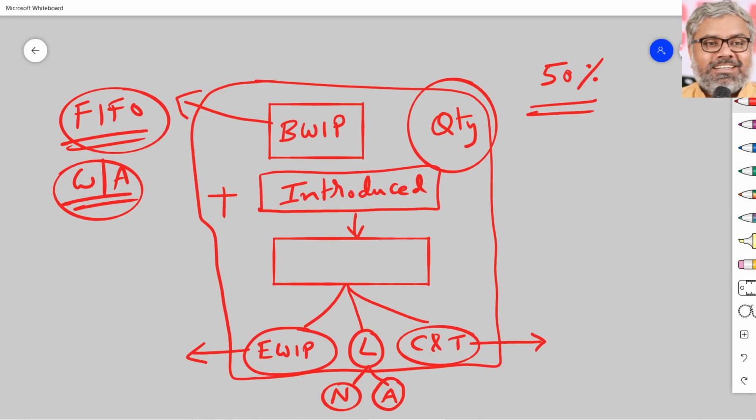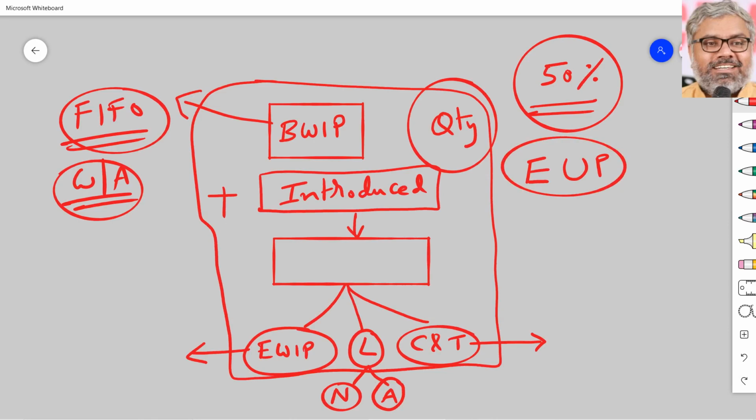But all the units are not completed, there is ending work in progress also. So whether it is beginning work in progress or ending work in progress, one point common is they are not complete. They are only part completed units, 40, 50, 60, whatever, depending upon the question. So when we calculate the costs per unit, we cannot calculate the cost per full unit because the full unit is not yet ready. It is still under process. That is why the work in progress calculation involves computation of equivalent units of production.